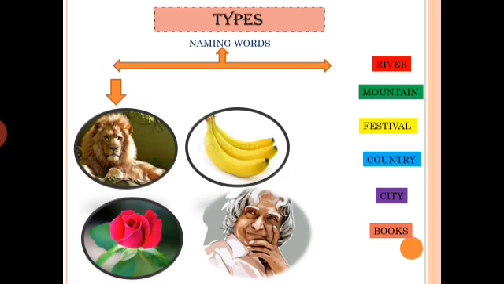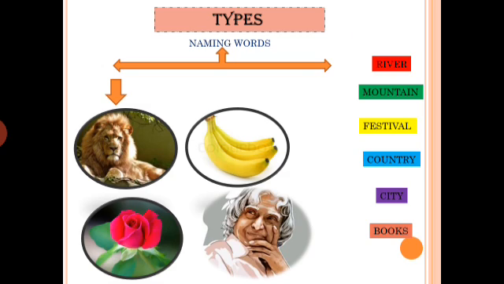Festival, country: it may be any country, any festival. When we say Diwali, Holi, it is a special name. But when we say festival only, this word belongs to a common noun, a common name. These are all common names.